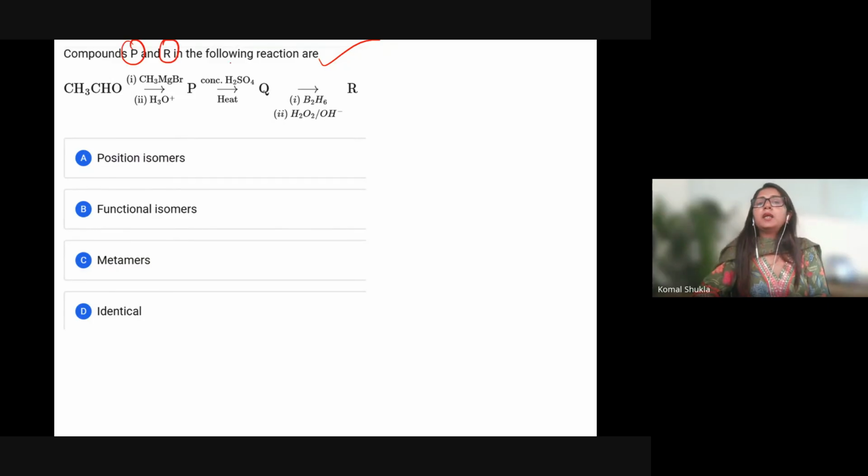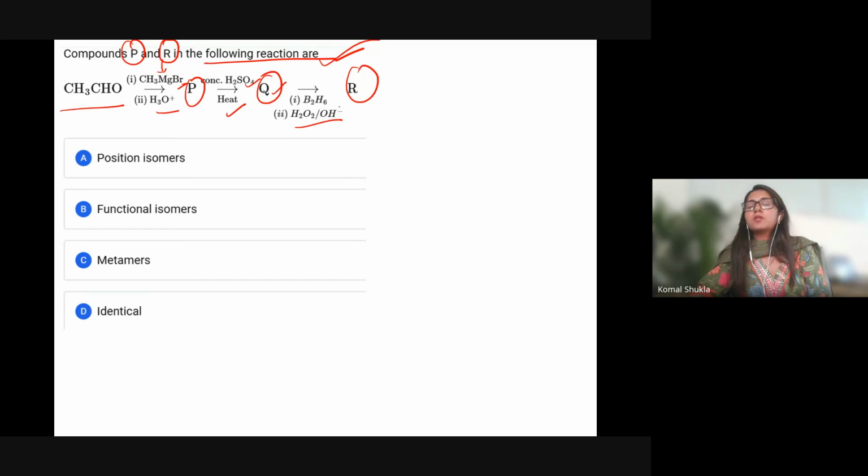and R in the following reaction are. This is CH3CHO going to react with CH3MgBr in the presence of water, acidic water you can say, to form P, and concentrated H2SO4 in the presence of heat, you are having Q, then you are having B2H6 in the presence of H2O2. This will happen as per anti-Markovnikov rule. So just let me know what is the answer.